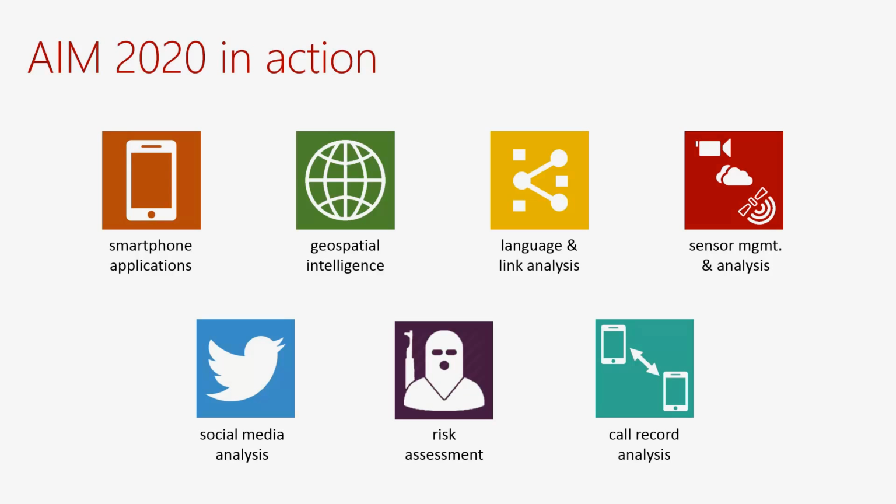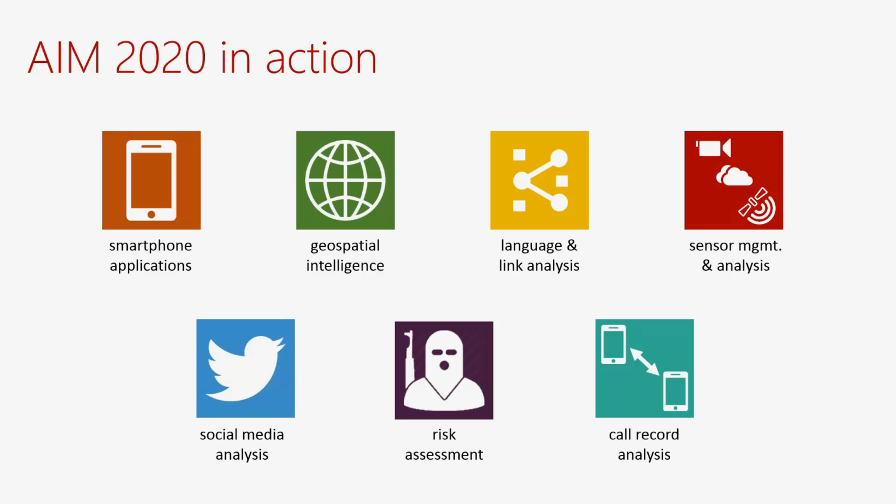Video, chemical, and GPS sensor management. Social media analysis. Automated risk assessment. And call data record analysis. Now that's a lot. But a comprehensive public safety solution like AIM 2020 needs to have all of these components and needs to bring them together in an easy-to-use, logical, and manageable way.